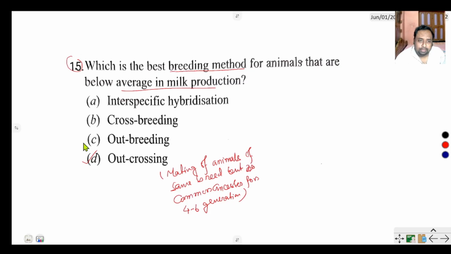These three, interspecific hybridization, crossbreeding, and outcrossing, are the parts of outbreeding. Yes, outbreeding is divided into three parts: interspecific hybridization, crossbreeding, and outcrossing. So, what is the meaning of interspecific hybridization?